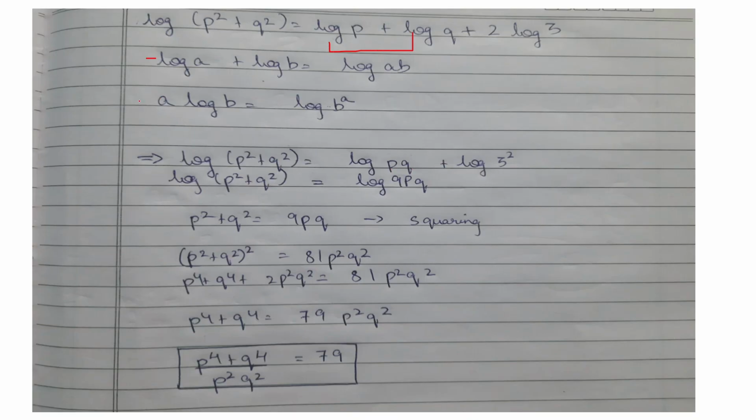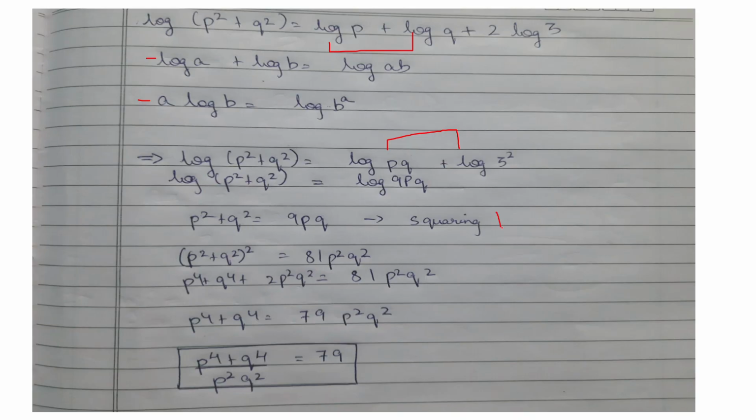Then apply formula 2 to 2 log 3, you will get log 3 square. Again applying formula 1, we will get log of 9pq. Since there are single log terms on either side, eliminating log, we will get p square plus q square is equal to 9pq.